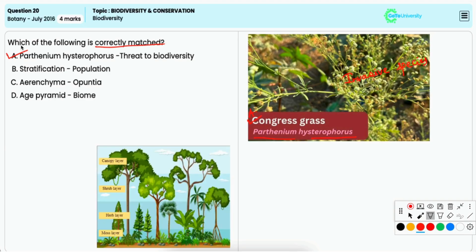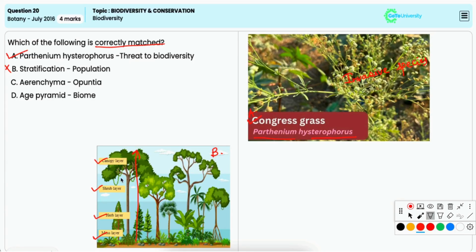Option B, stratification is to population. This is incorrect because stratification refers to the layering or vertical arrangement of different plant species or communities in an ecosystem, particularly in forests. So it is not directly related to populations.